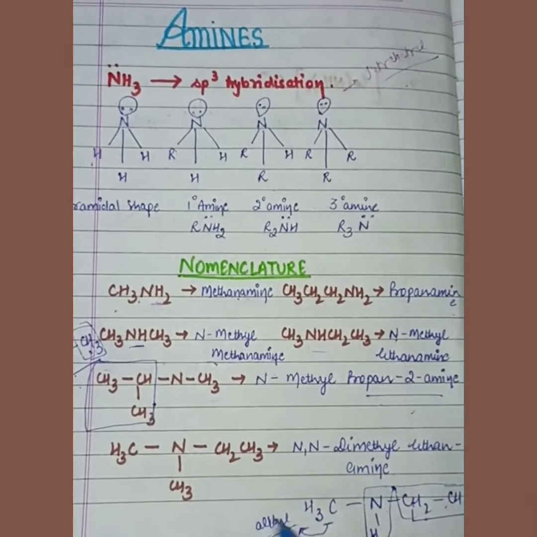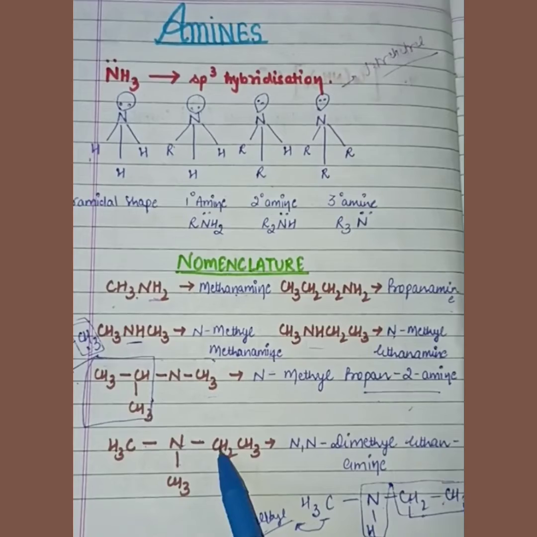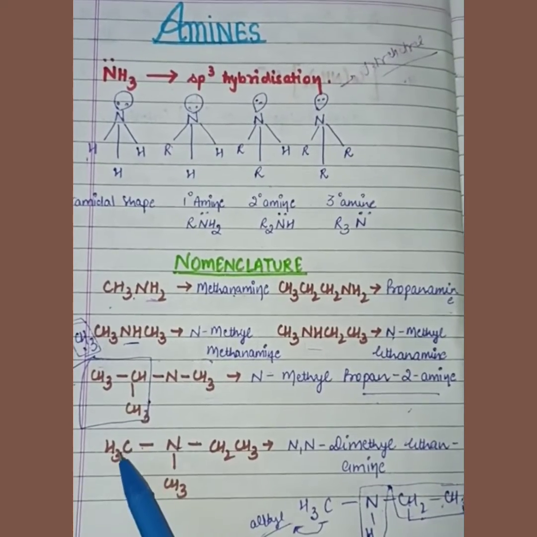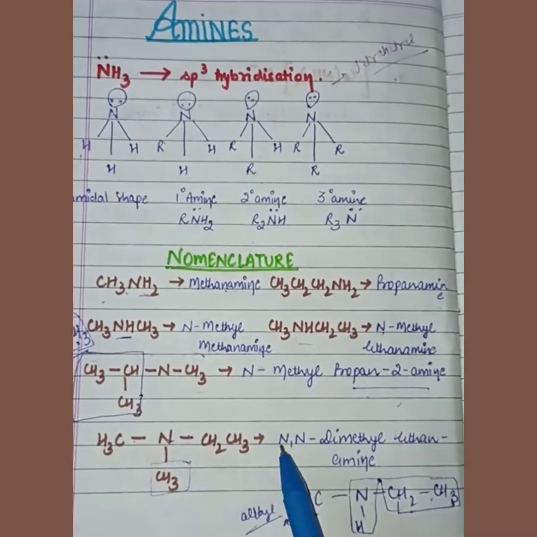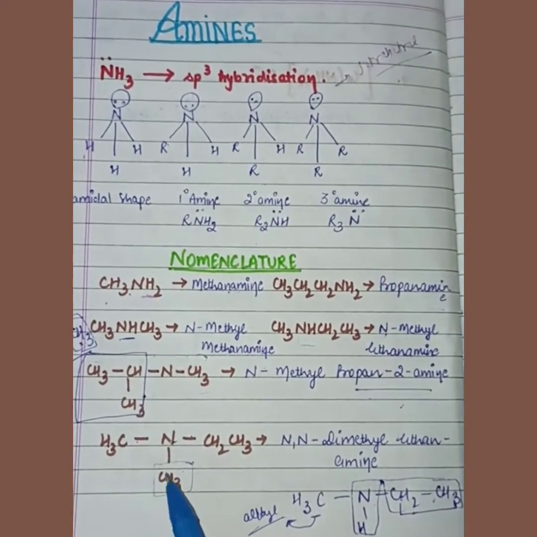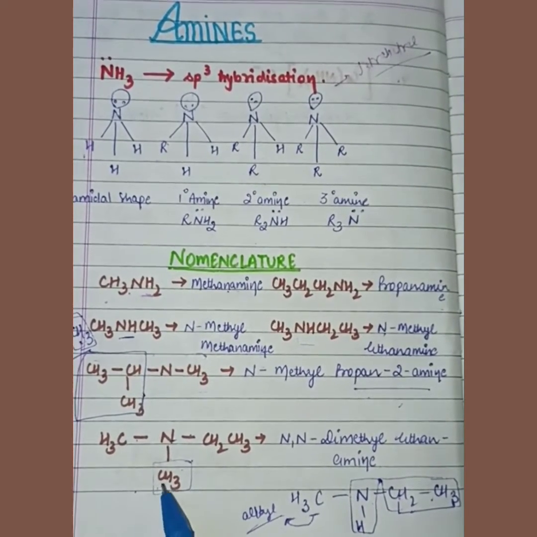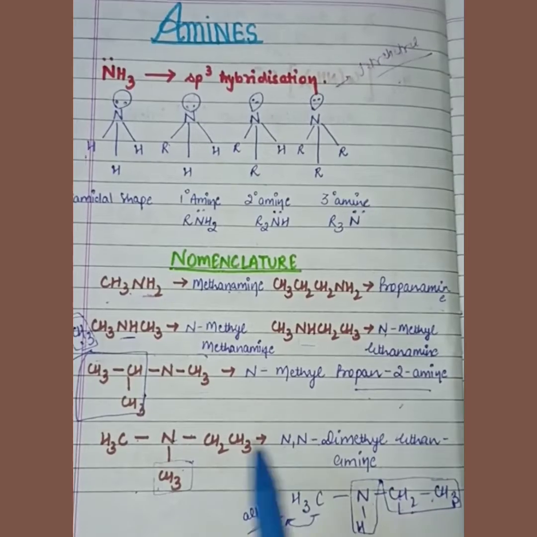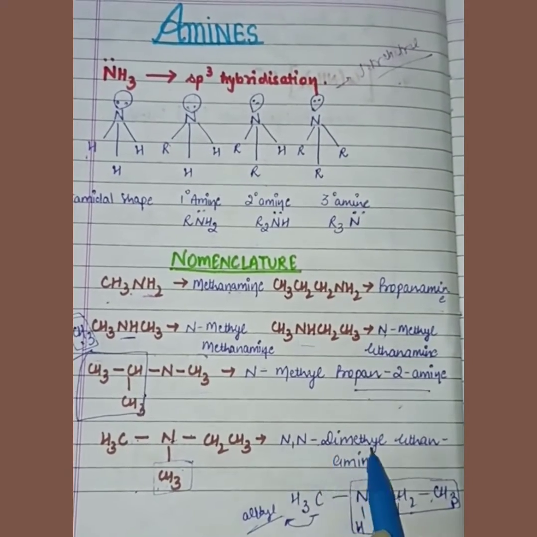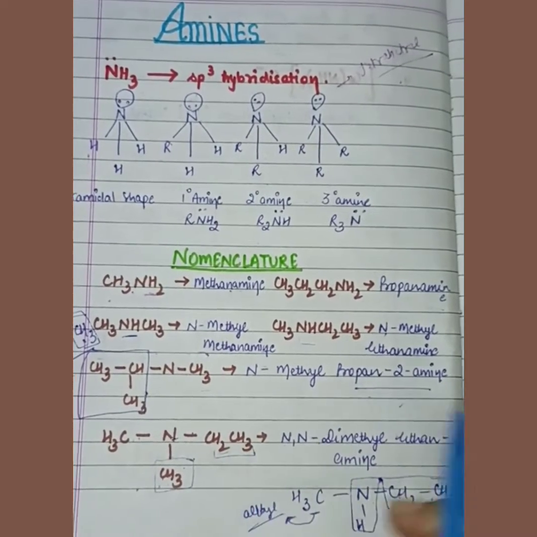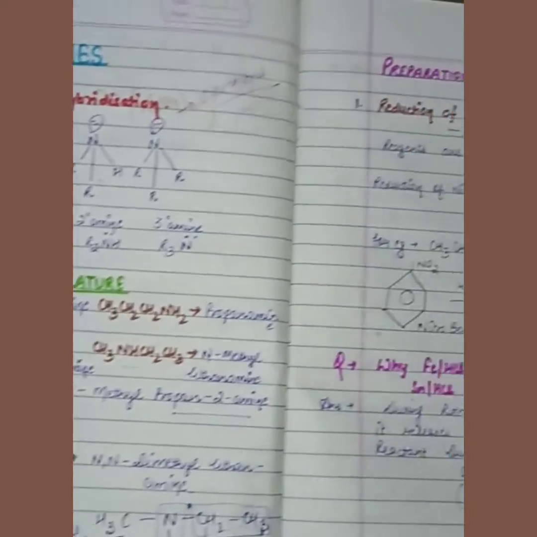Similarly, now here nitrogen is bonded with 3 alkyl parts. This and this have only 1 carbon, so we write it with N because there are 2 alkyl parts with fewer carbons. So N,N-dimethyl, because there are 2 methyl parts, and ethanamine. Because nitrogen is attached, it is called the amine.